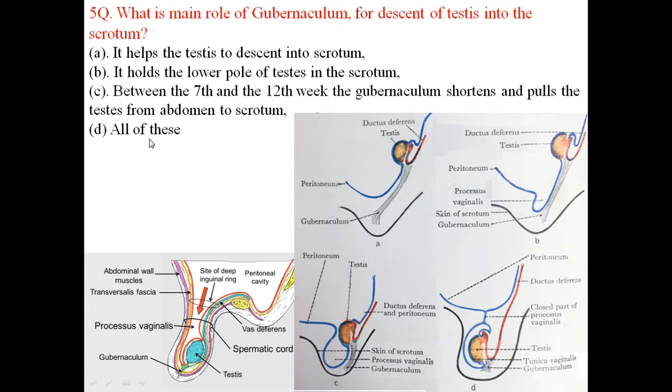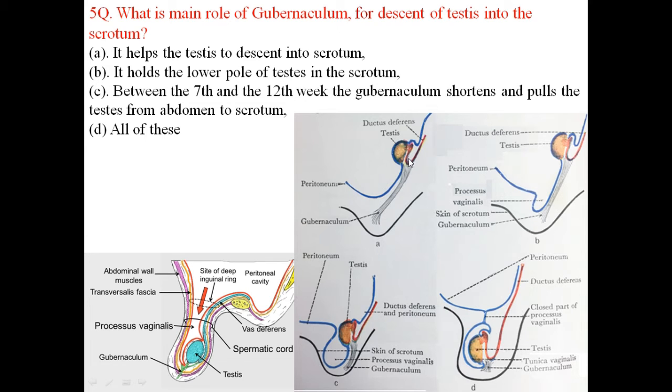So what is the main role of the gubernaculum for descent of testis into the scrotum? So here the gubernaculum is a band of mesenchyme that starts to develop from the 7th to 12th week of the embryonic period. So it helps to descend the testes and pull the testes into the scrotal sac. You can see that there is a gubernaculum.